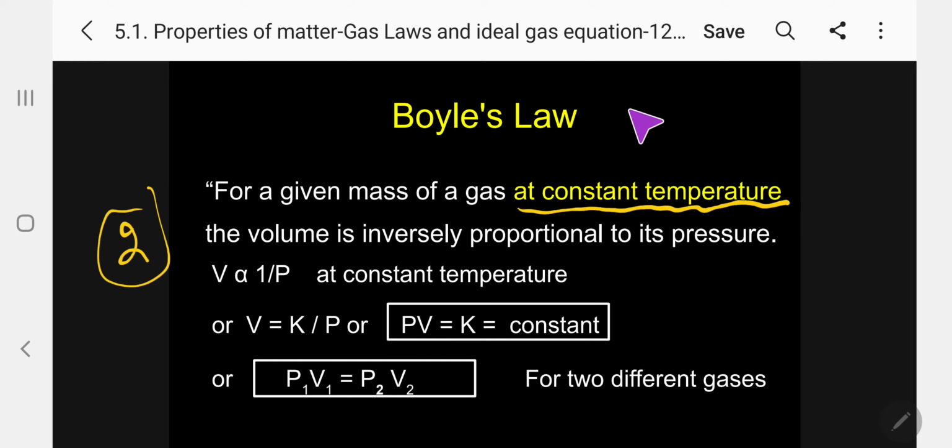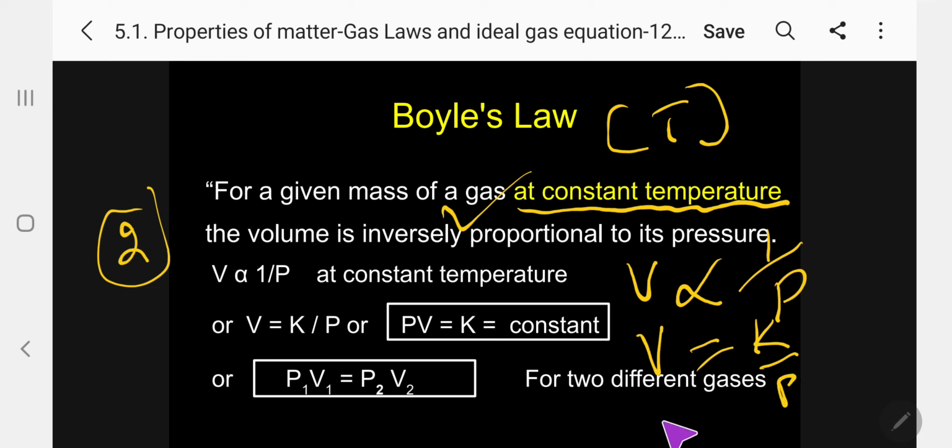Volume equal to K by P, or PV equal to K, that is a constant.